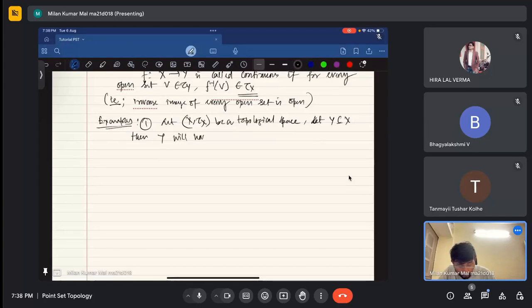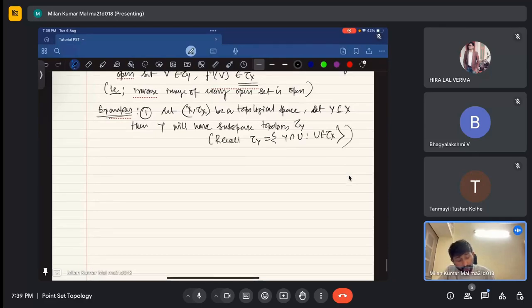What is the subspace topology? We call it tau of Y. This tau of Y is basically Y intersection U, where U comes from tau of X. This is the subspace topology.